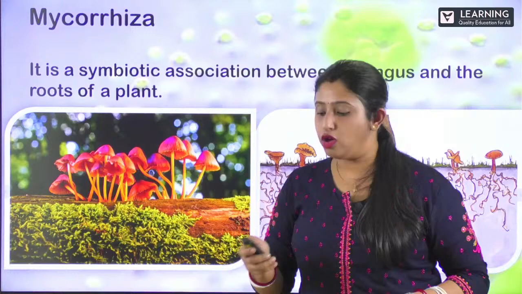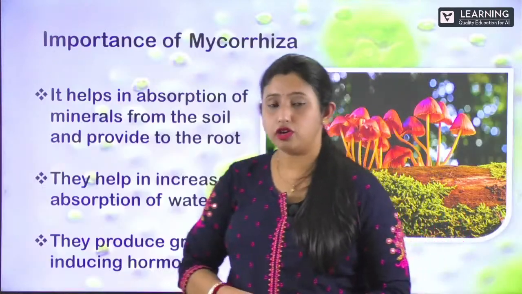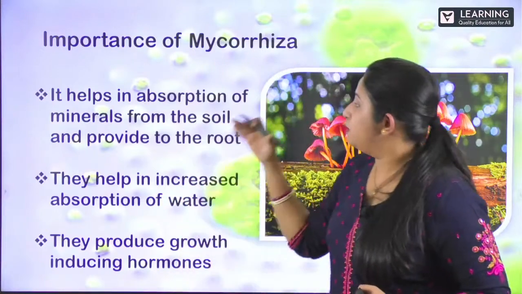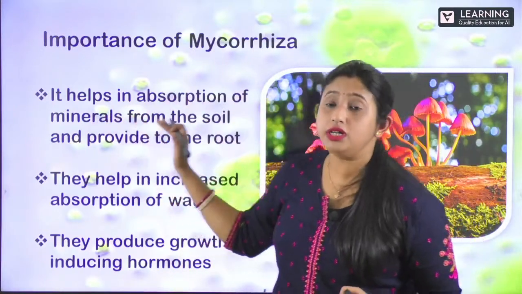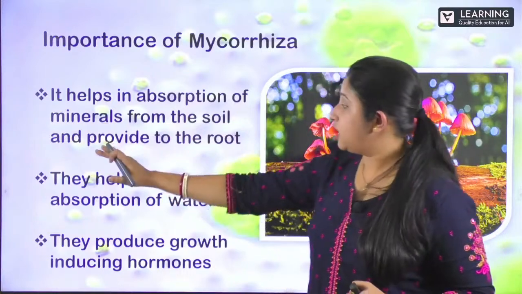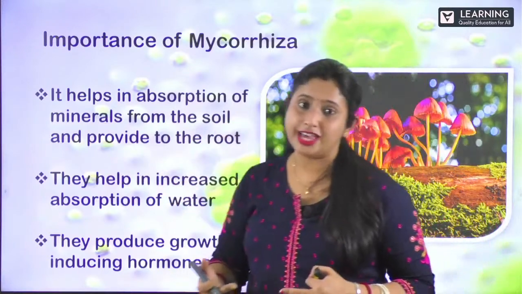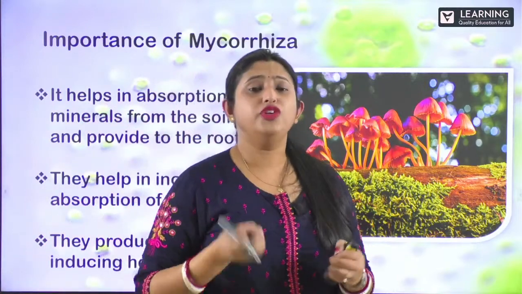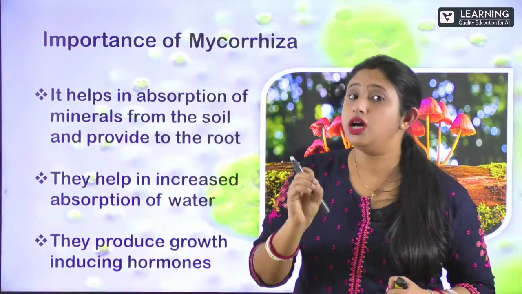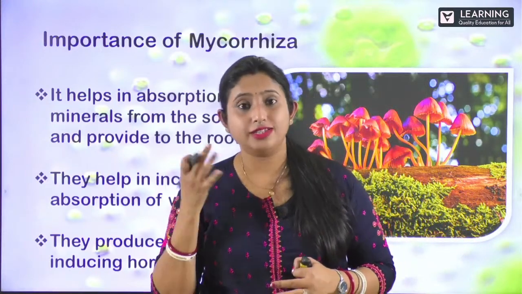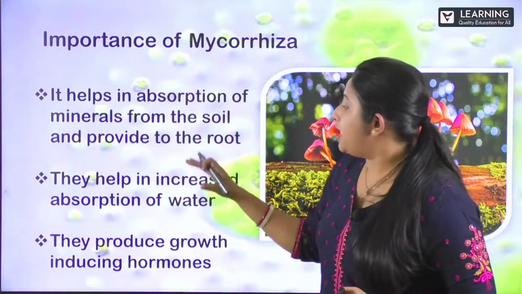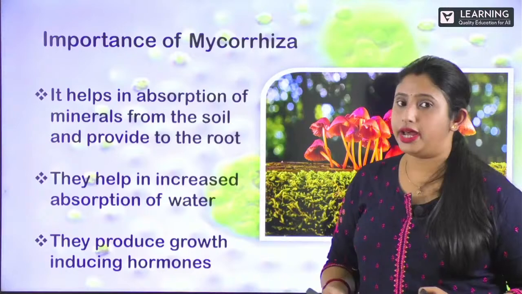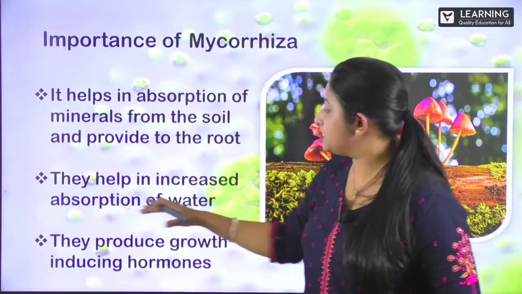So let us see the uses of this mycorrhiza. It helps in the absorption of minerals from the soil and provides them to the roots, which are very, very essential. It also helps in increasing the absorption of water, as you can see written here.